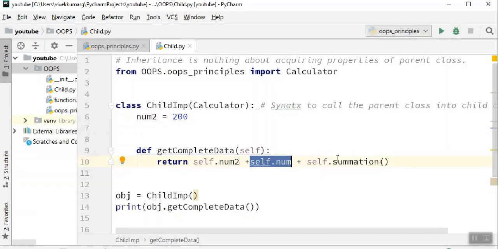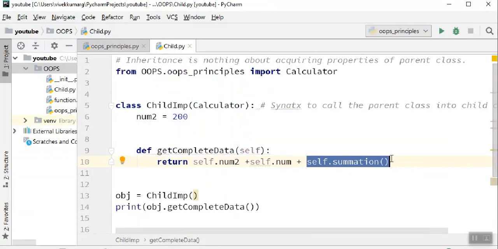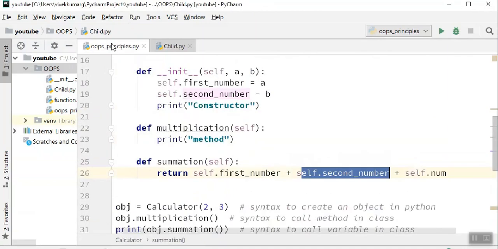Good. It will fail in this step, where you're saying dot sum, right? Because when the summation method is called, it tries to return the first number and the second number. Where is the first number? And when you sum this with the second number, this information is also not available here.